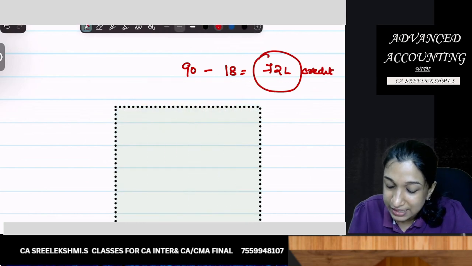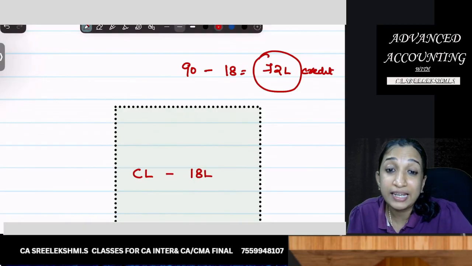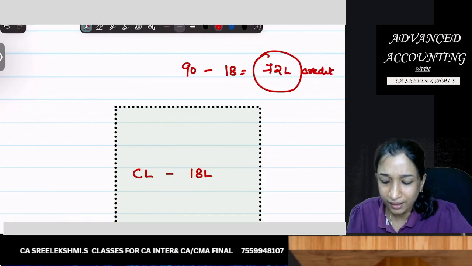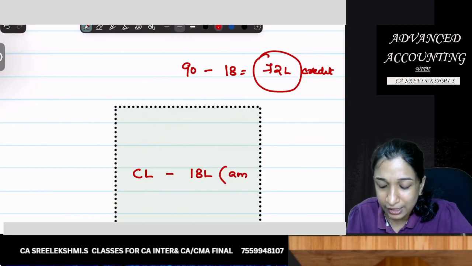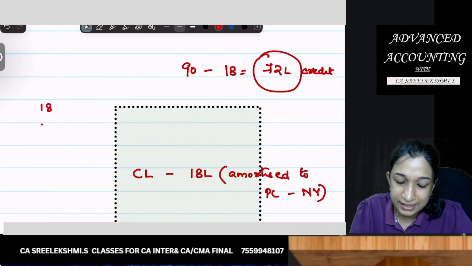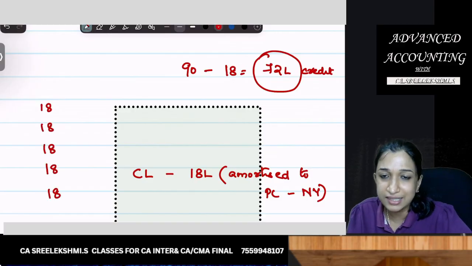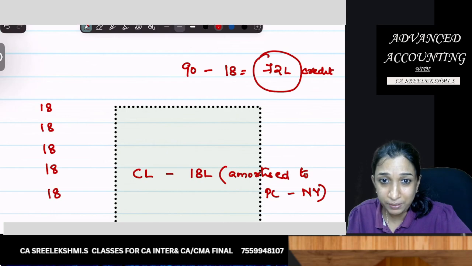If out of the 72 lakhs, 18 lakhs will be shown under current liability. Why? Because it will be amortized to P&L in the next year. Because 18 lakhs, 18 lakhs, 18 lakhs, 18 lakhs, 18 lakhs, this is the pattern of transfer to P&L.